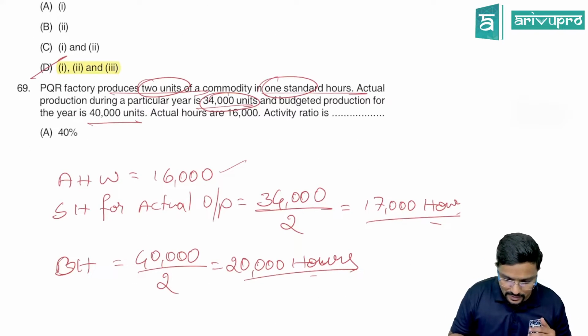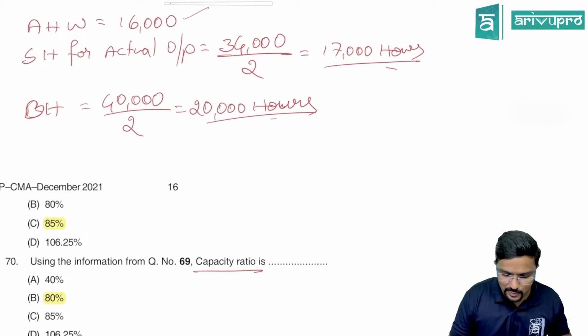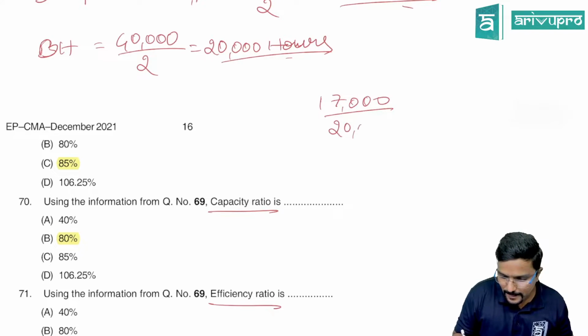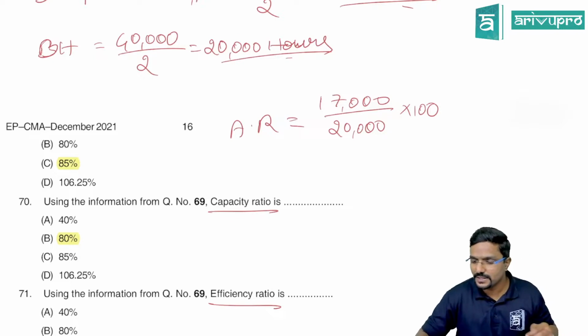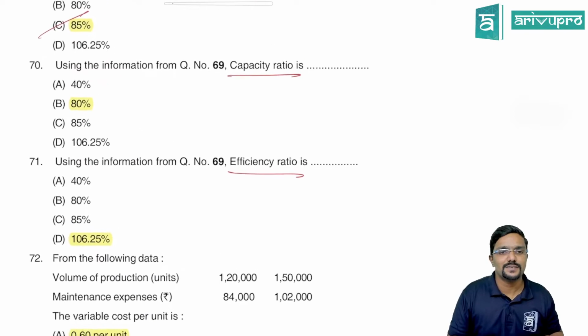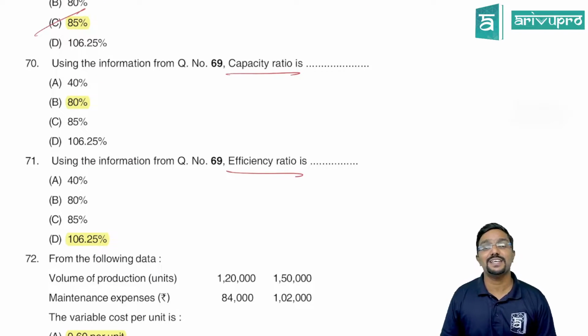So here what we have to do? 17,000 divided by 20,000 into 100. So this is your activity ratio. How much is that? 17 by 20, straight away doing it, into 100, 85. 85% is the answer.